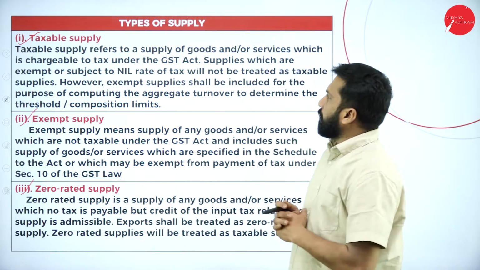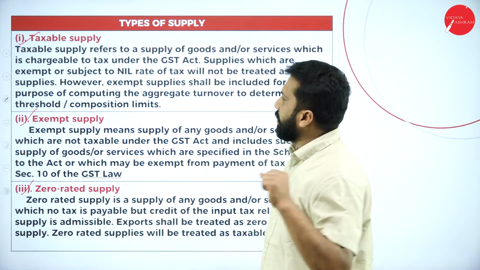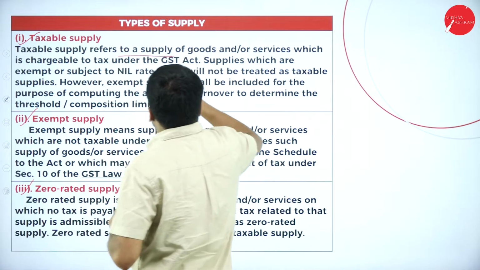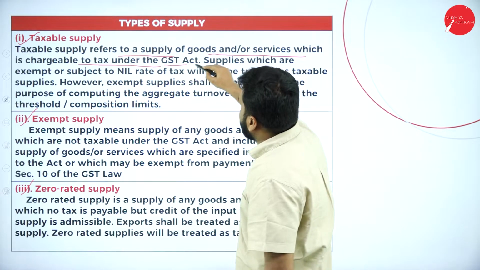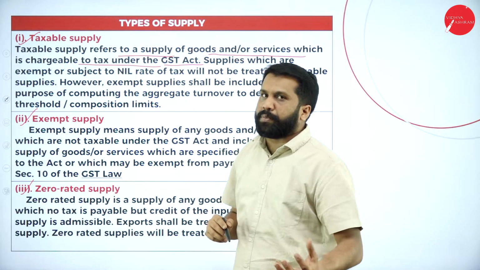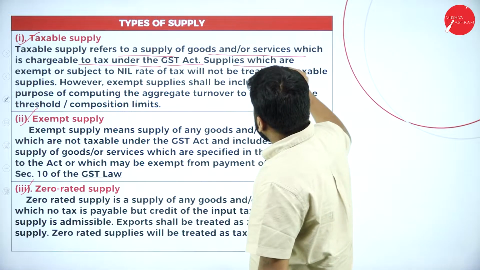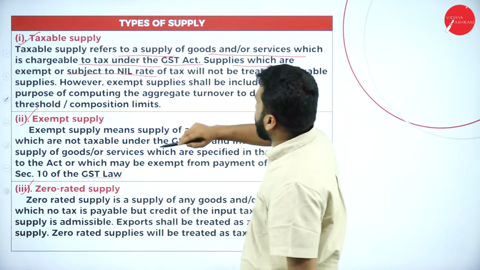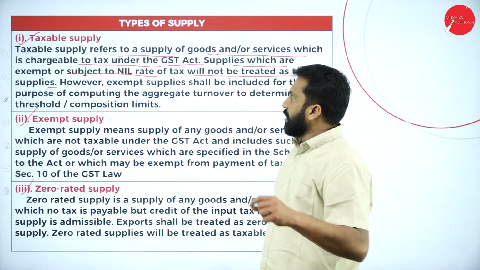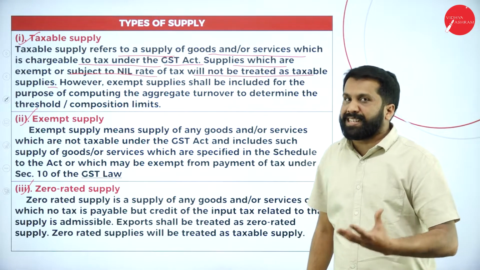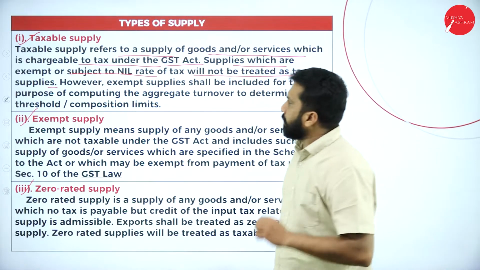Now, the first type of supply is taxable supply. Taxable supply refers to supply of goods or services which is chargeable to tax under the GST Act. You know what the GST Act is, made in 2017. According to that, the tax is levied. Supplies which are exempt or subject to nil rate of tax will not be treated as taxable supply. If it is zero rated, nil rated, or exempted, then those things will not come under taxable supply.